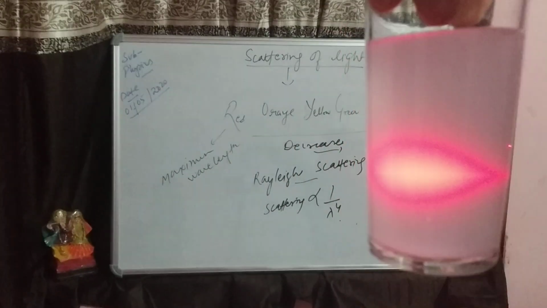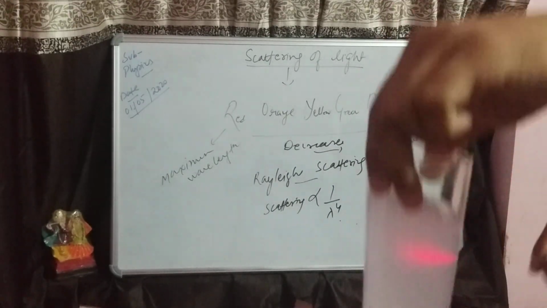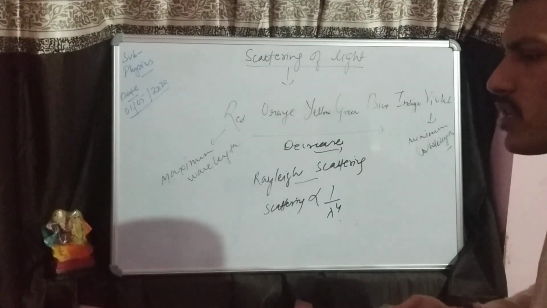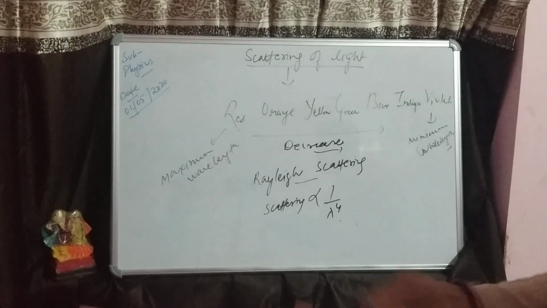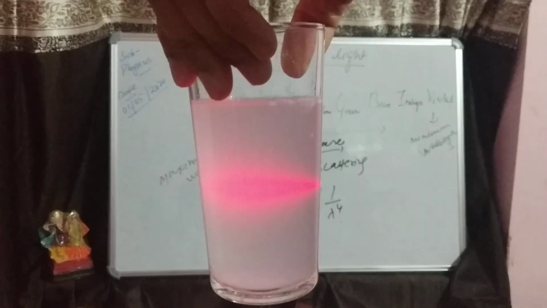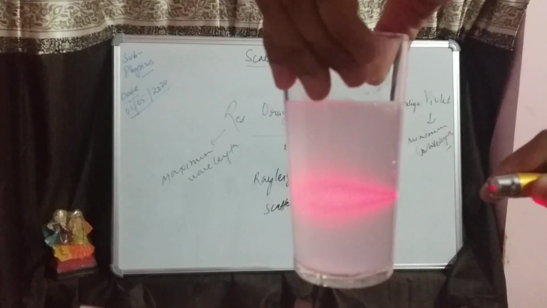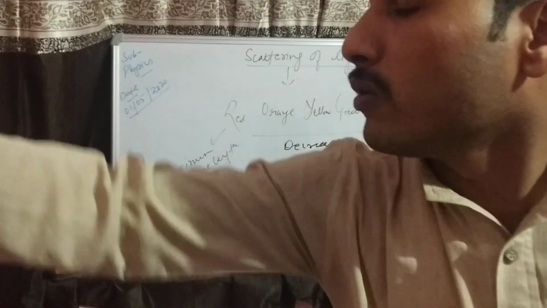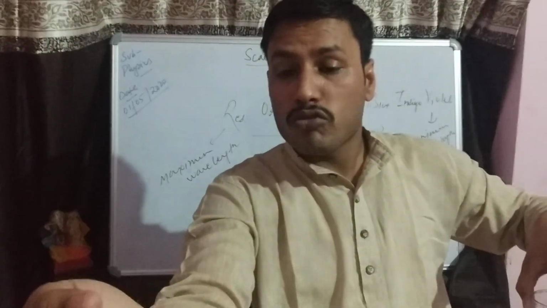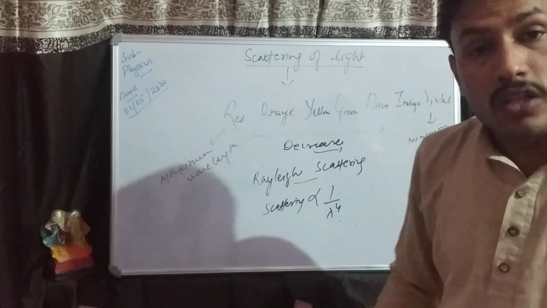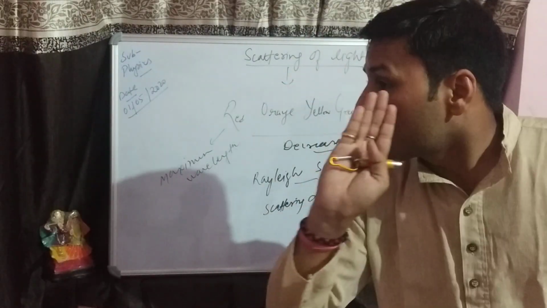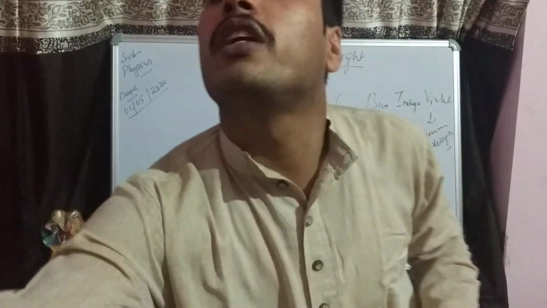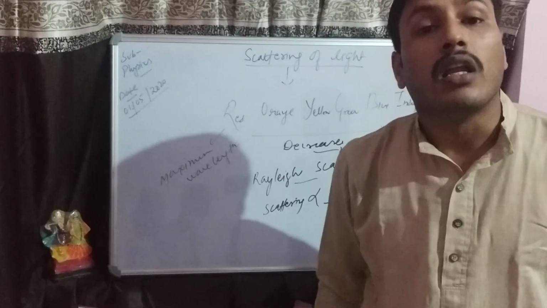Okay? The true solution generally does not show scattering. But suspension and colloidal solution have that colloidal particle size, that the size of those particles can scatter light. They have the ability to scatter light, and that scattering causes the light to be visible to you. I am focusing the light in this direction, but light is visible to you, my dear students, and that's the reason that light which is going in this direction is also going in that direction. That means the light is scattered.